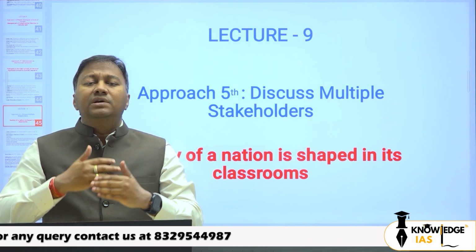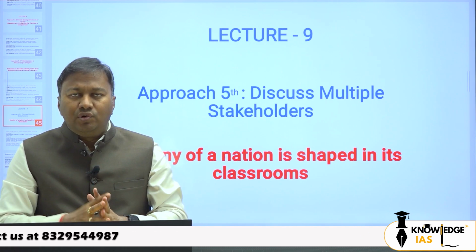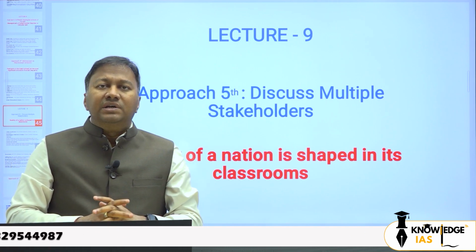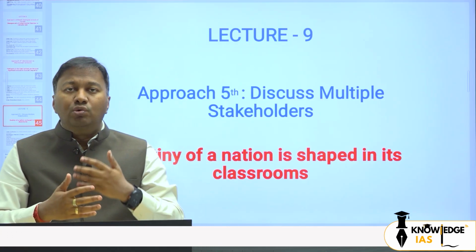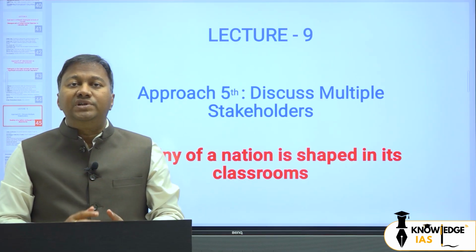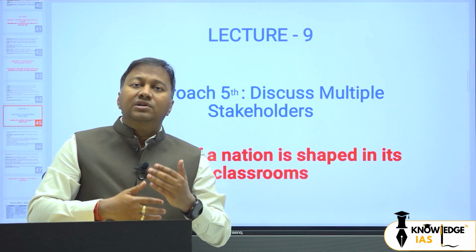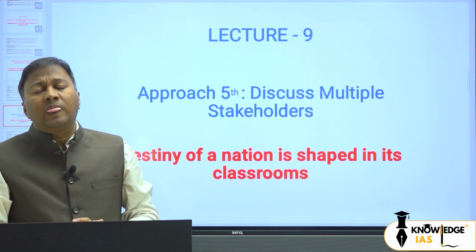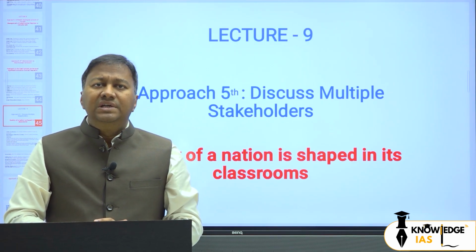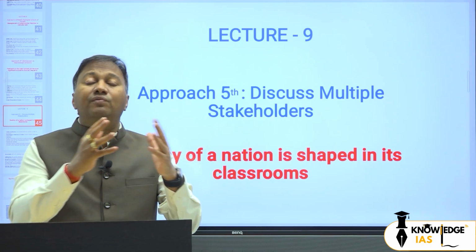So in this way we can write how some adventures of Donald Trump or how some threatening speeches of Donald Trump affected our relationship and how it is creating a kind of challenge, or how Narendra Modi reacted to the stand of America. In this way you can write one stakeholder, that is government. Then who can be the second stakeholder? Second stakeholder can obviously be people of India and people of US.